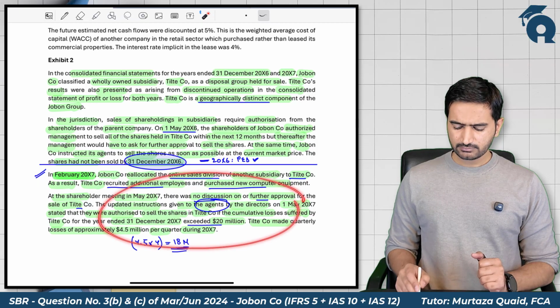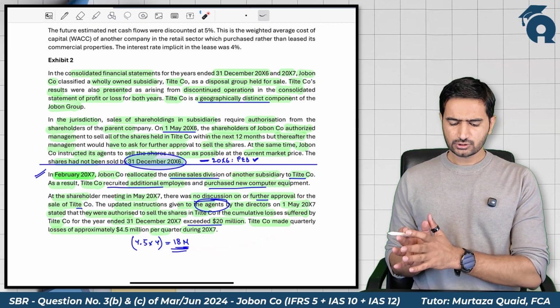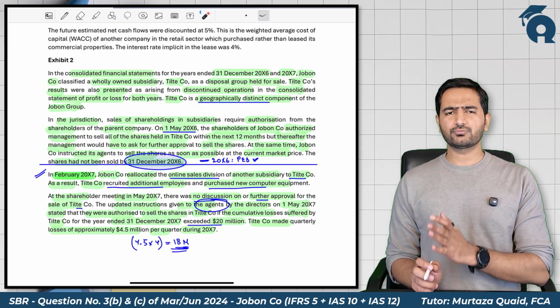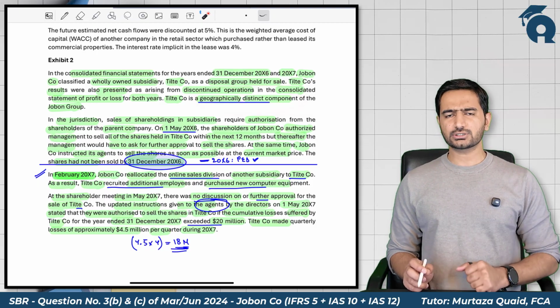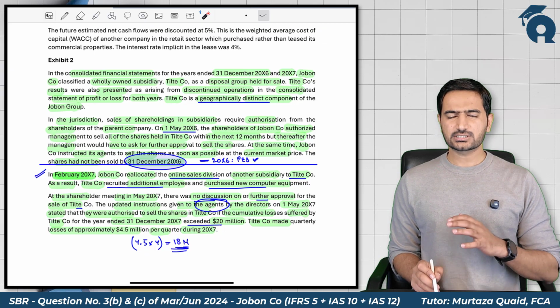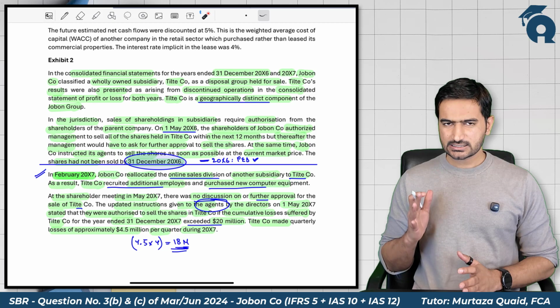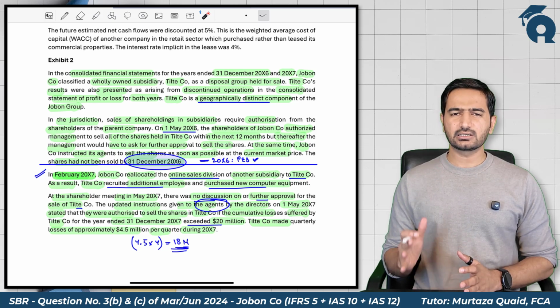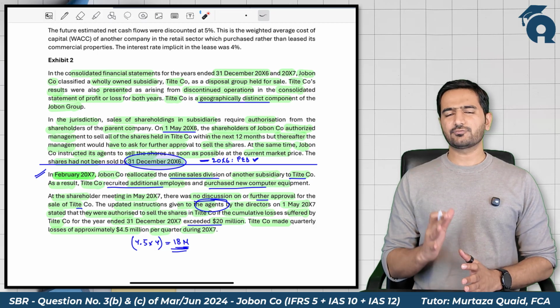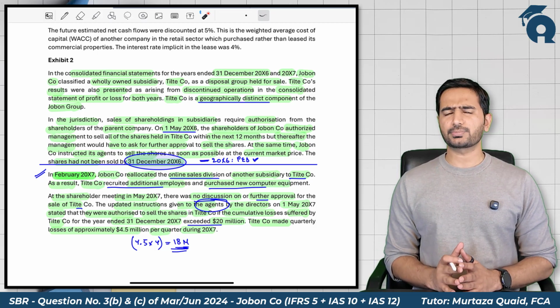So in 2007, this subsidiary, this geographically distinct component, should not be classified as held for sale, and would not be presented as a discontinued operation. In the 2007 financial statements, its assets, liabilities, income, expenses and results should not be classified as held for sale or as a discontinued operation.